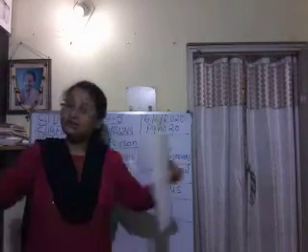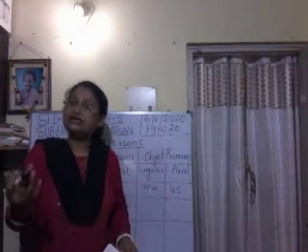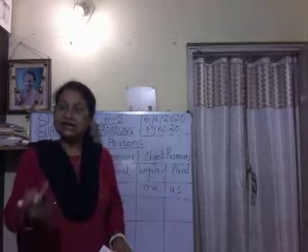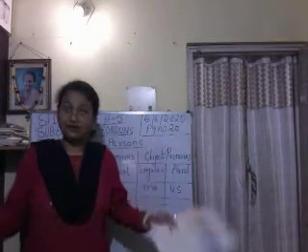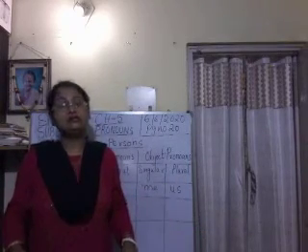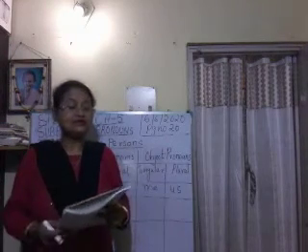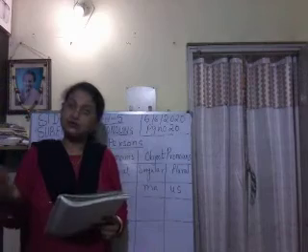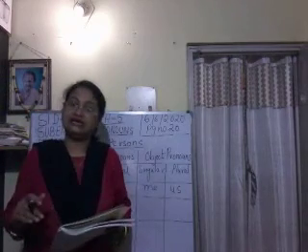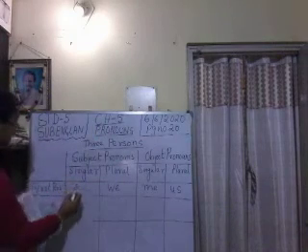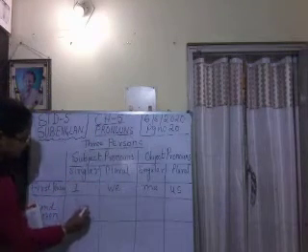If there are more than one child, then also I will say you. If one child is in front of me, I will say you stand up. If there are more than one child, I will also say you stand up. Once I say you stand up, all of you will stand, because you is used both as singular as well as plural. So in second person all will be you.